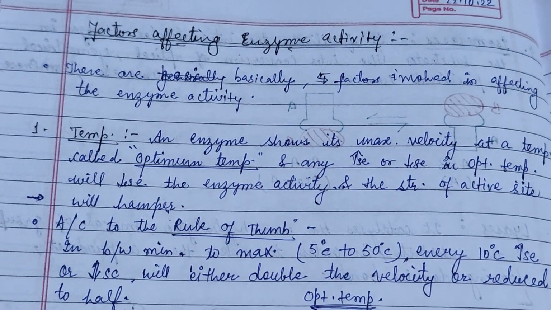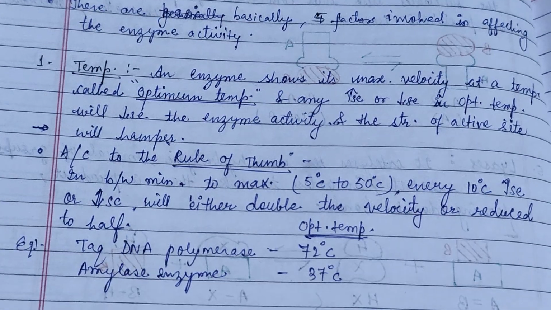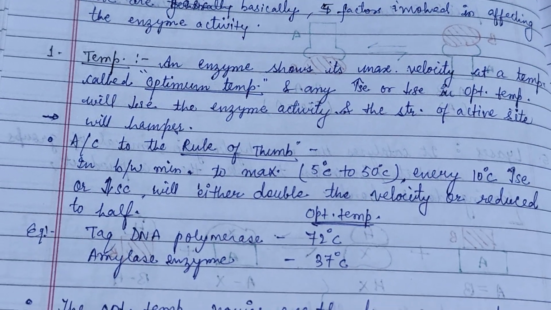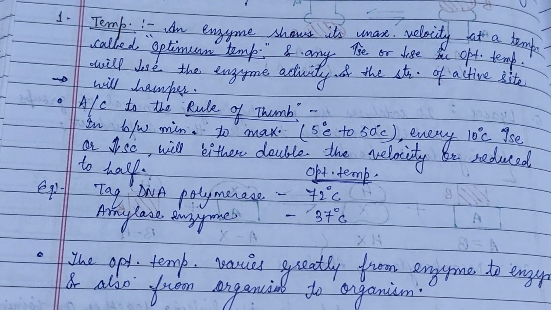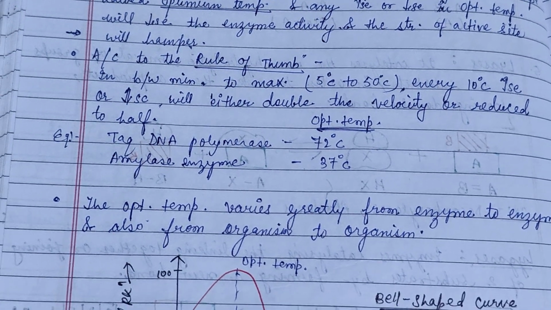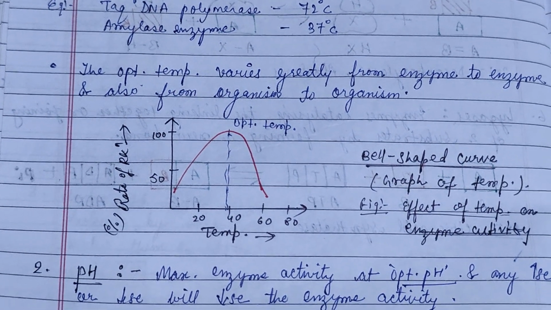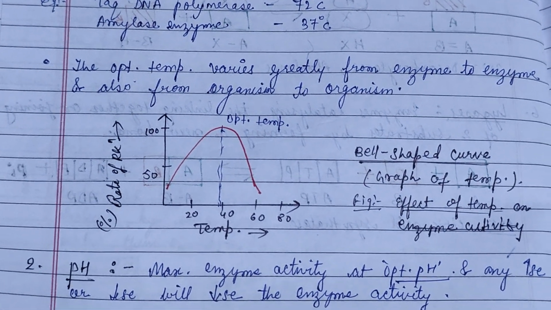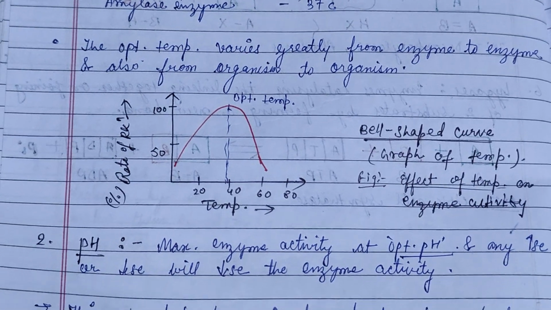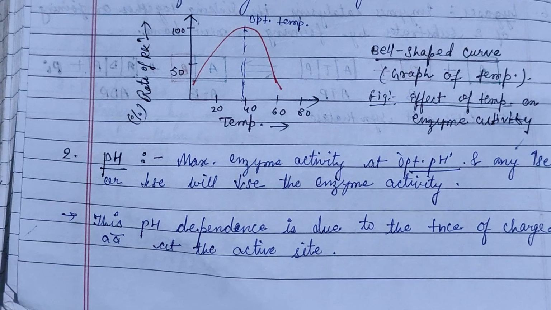Next are the factors affecting enzyme activity. The first one is temperature. An optimum temperature is required for the reaction process, and if it decreases or increases, the enzyme activity will decrease. So here is a graph of temperature and the rate of reaction. It forms a bell-shaped curve, showing the effect of temperature on enzyme activity.